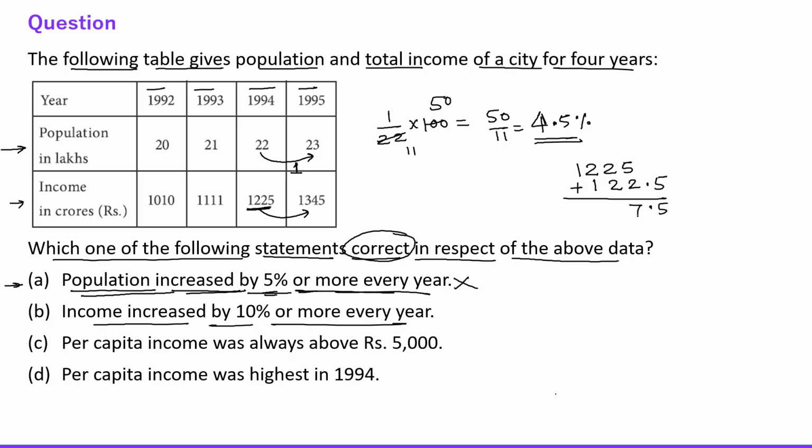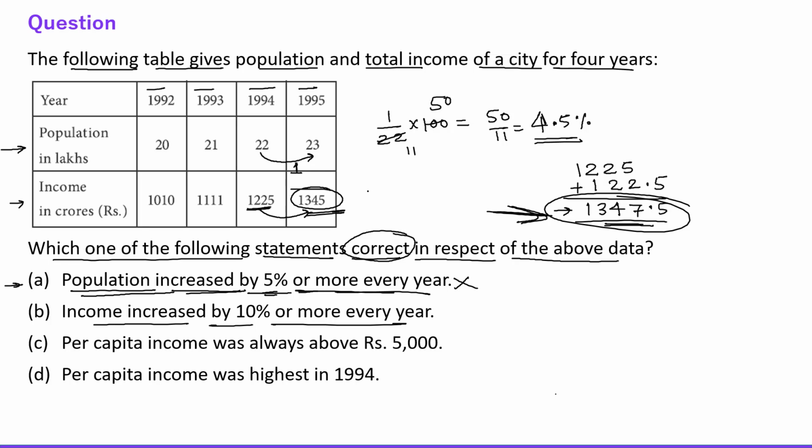So this is 0.5, this is 7, this is 4, this is 3, and this is 1, right? So here we are getting 1347.5, right? And here it is 1345. So obviously an increment of 10% will give us 1347, right? 1347, but it is not 1347, it is 1345.